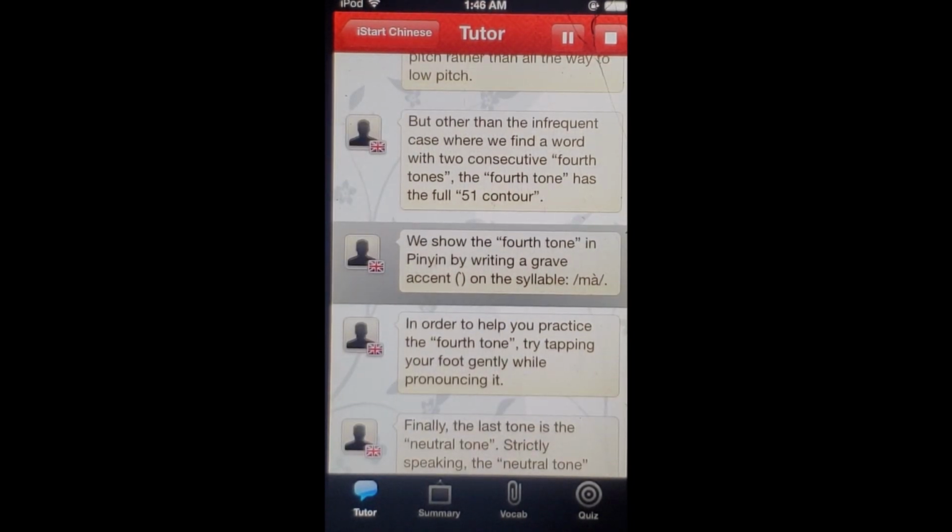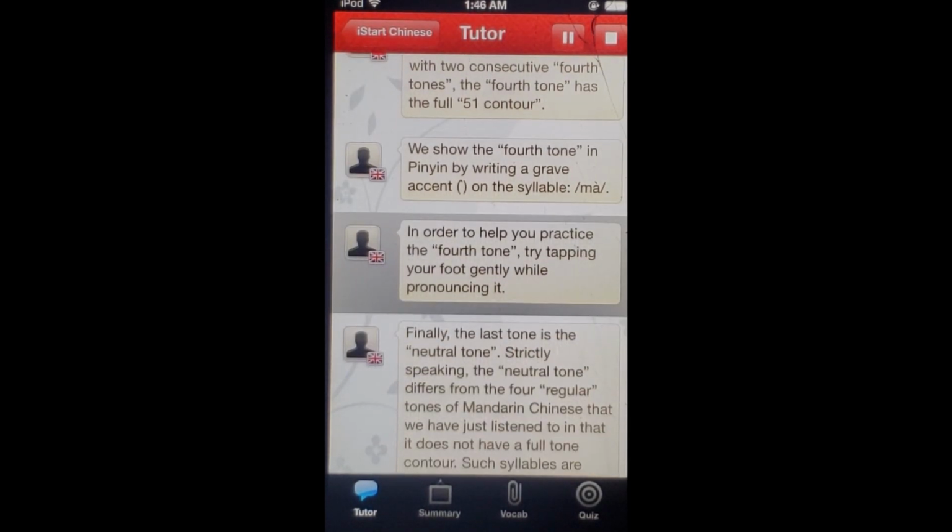We show the fourth tone in pinyin by writing a grave accent on the syllable. In order to help you practice the fourth tone, try tapping your foot gently while pronouncing it.